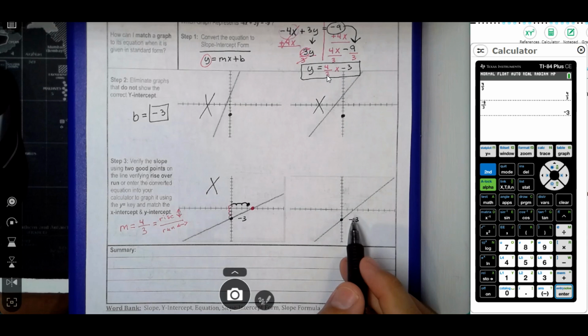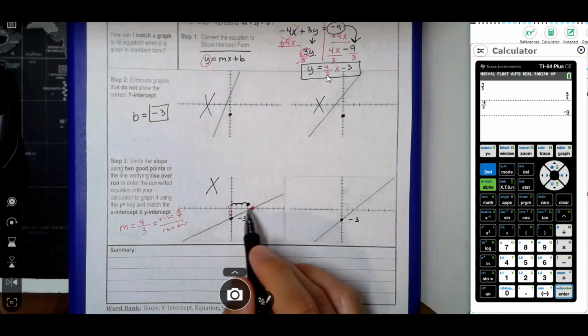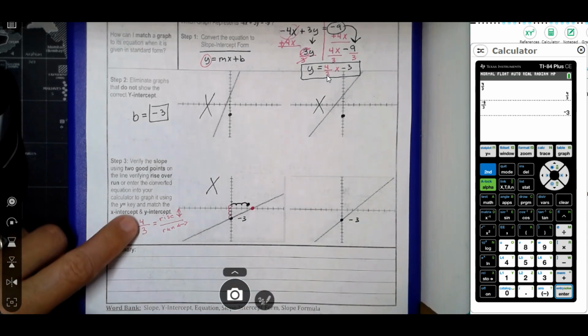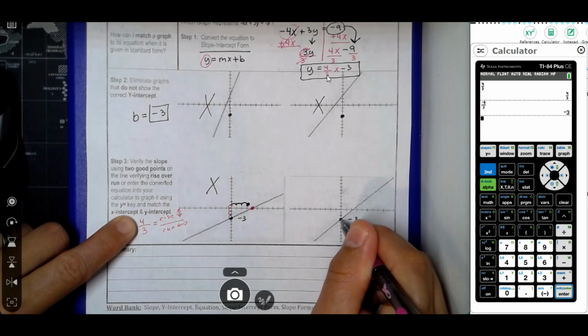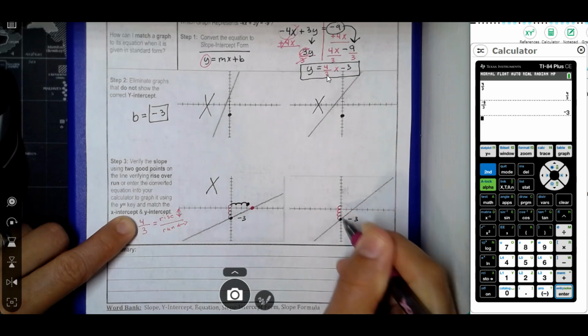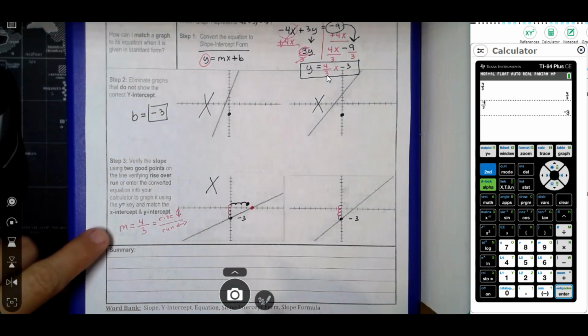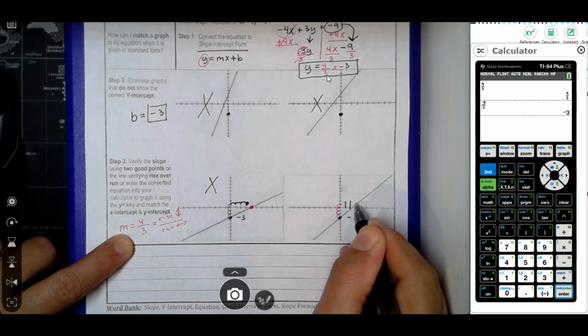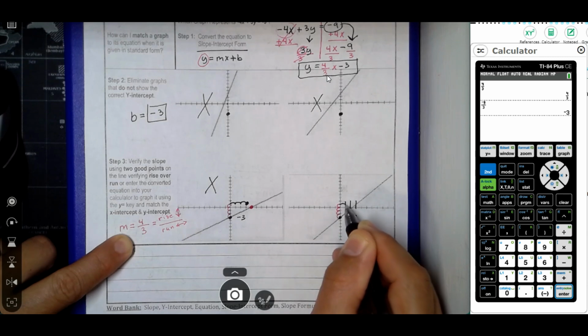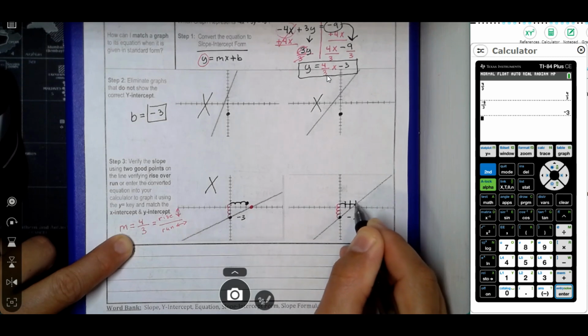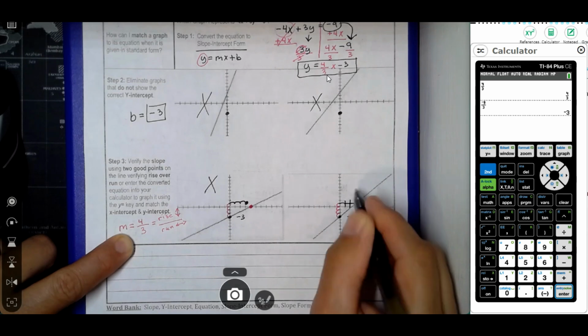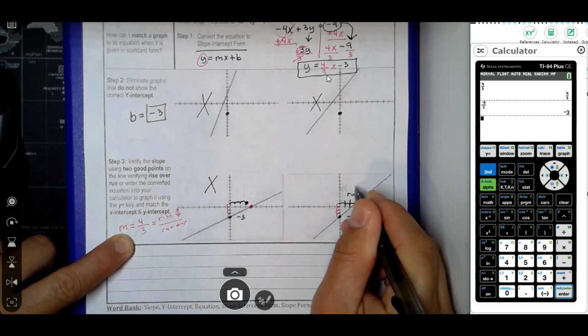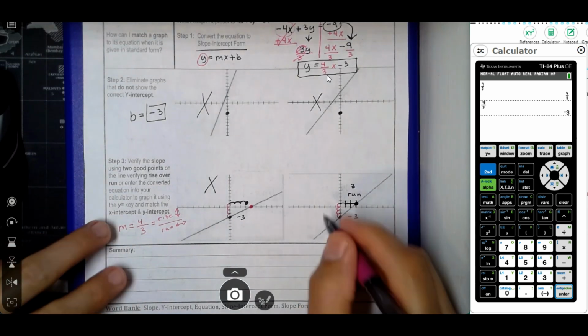Now let's check this one and see, does it look like it would go through that point? So once again, I'm going to do a rise of 4. From the y-intercept, I'm going to go up 1, 2, 3, 4. And then from there, I'm going to go to the right 3 units. So I'm just going to extend these lines a little bit. So I would go over 1, 2, 3. And notice it hits right there. So I have a run of 3. I have a rise of 4.